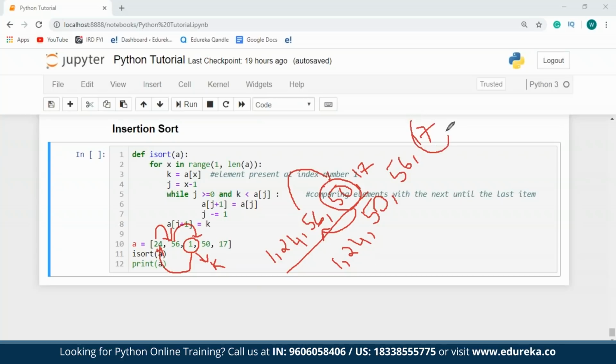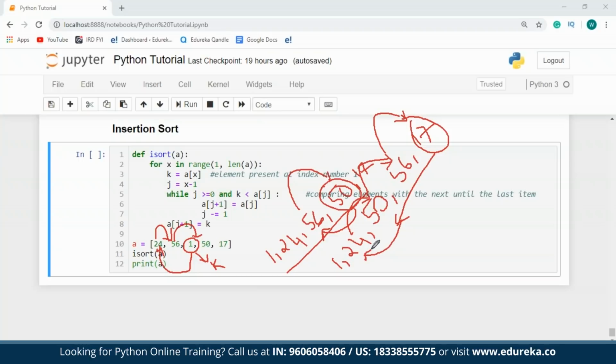Finally, I'll take 17 as the key and then I'll check this key value with all the elements present towards the left of it. Since I know that 17 is less than 56, it's less than 50 and less than 24, what I'm going to do is place 56 in place of 17. 50 will come to the position of 56. 24 will come to the place of 50. And finally, 17 will be placed in the place of 24.